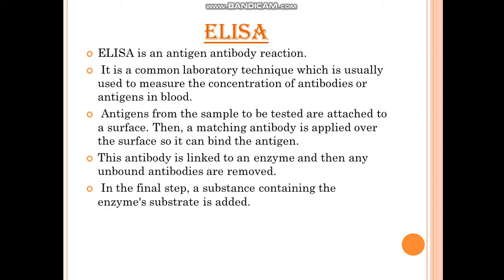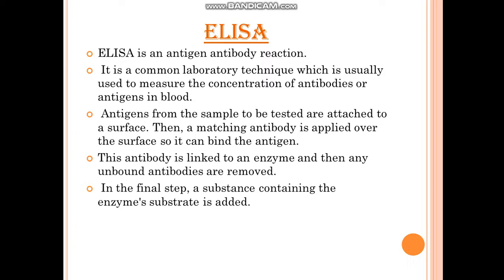Other antibodies which are not actually bound to the antigen will also bind to the enzyme, and they will be washed away. So extra antibodies along with the extra enzyme is washed away. What is being left over is the complex. This complex will have antigen, antibody attached to the antigen, and enzyme attached to the antibody, all in one chain. Okay.